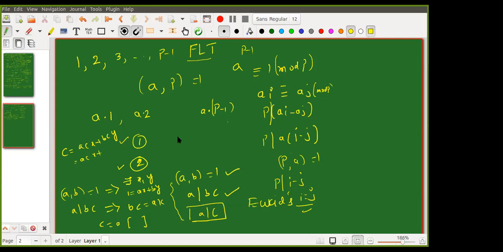So first we proved that. Later, what did Rohan say? Multiply all of them, right? If I multiply all of them, a into 1, a into 2 and so on, a into p minus 1, right?